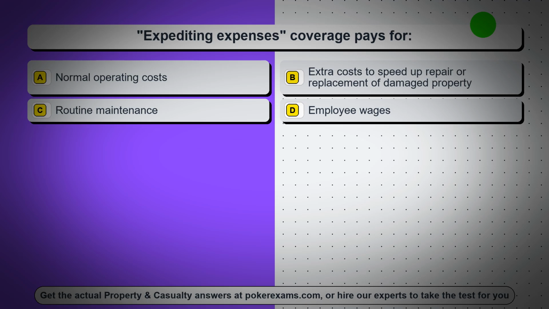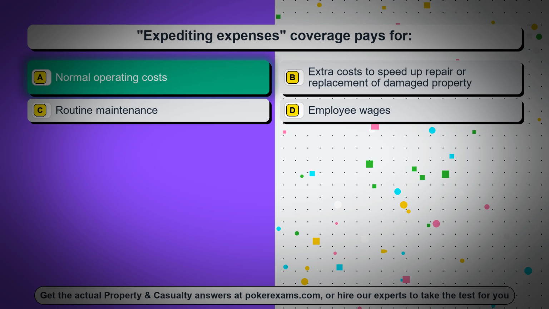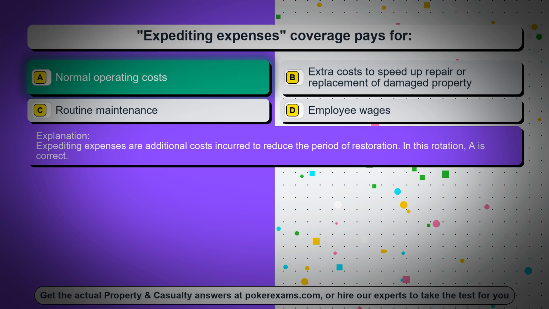Question 53. Expediting expenses coverage pays for Option A, normal operating costs. Option B, extra costs to speed up repair or replacement of damaged property. Option C, routine maintenance. Option D, employee wages. The correct answer is option A, normal operating costs. Expediting expenses are additional costs incurred to reduce the period of restoration. In this rotation, A is correct.